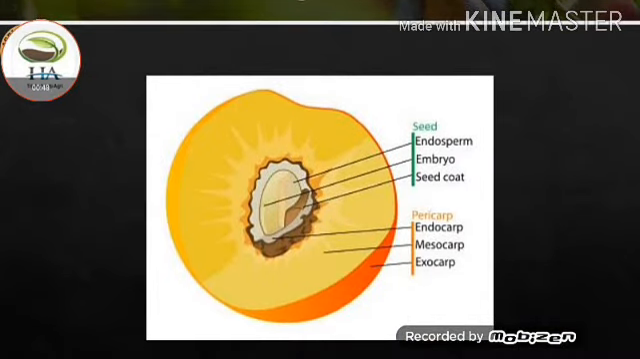This one is the structure of fruit. The layer below the exocarp is known as mesocarp, and below the mesocarp the internal portion of the fruit is known as endocarp. Seed is present inside the endocarp. Mesocarp, exocarp and endocarp are commonly known as pericarp. Seed coat collectively is known as seed.